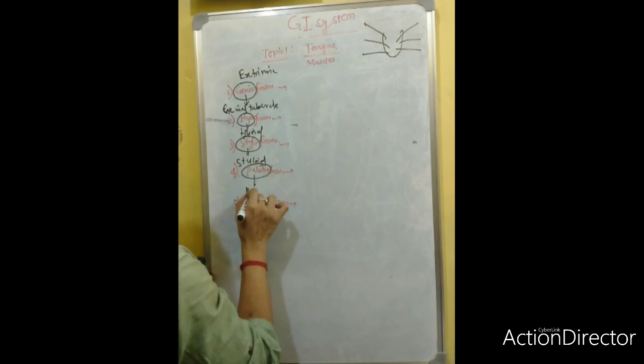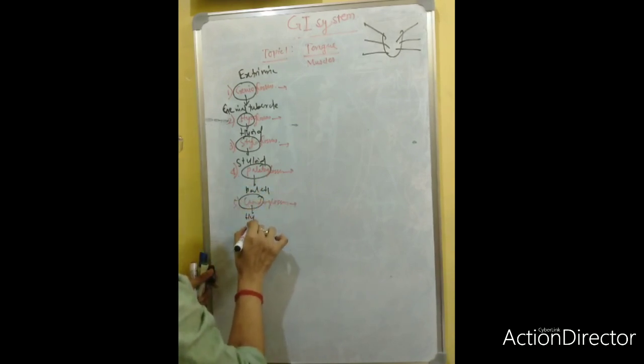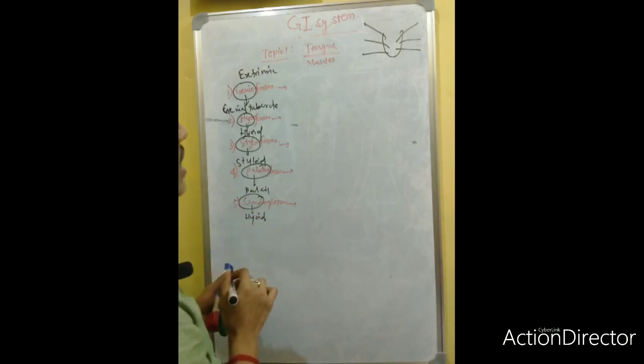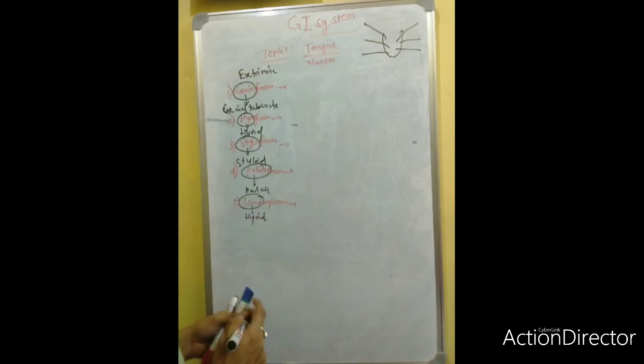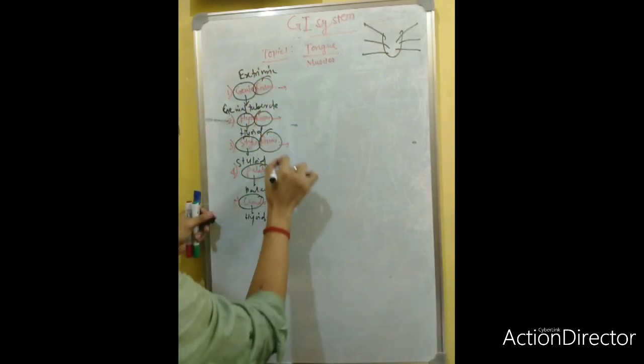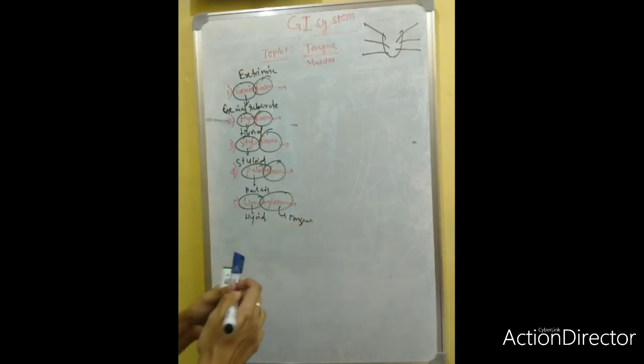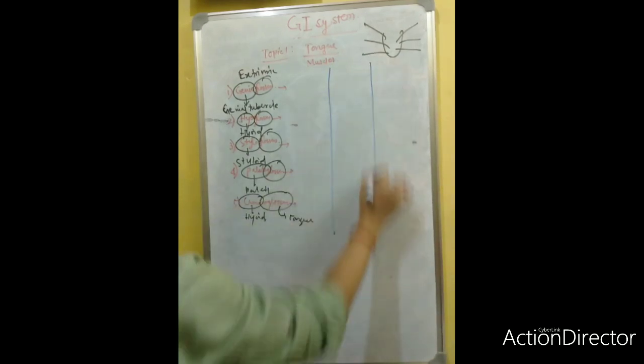Palato means palate. And chondro is the cartilage, part of the hyoid. Glossus means tongue.